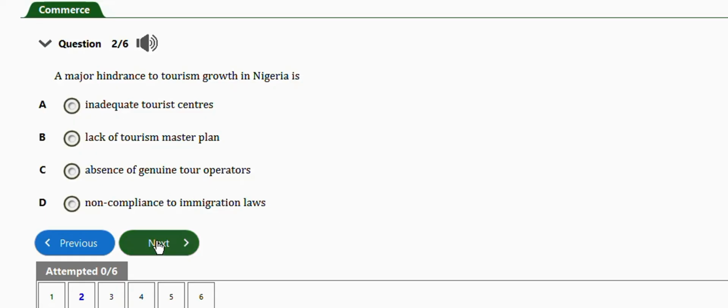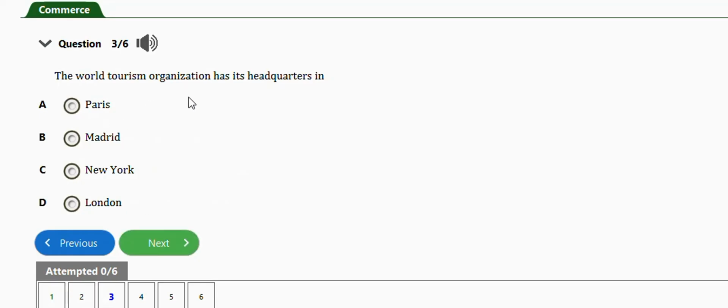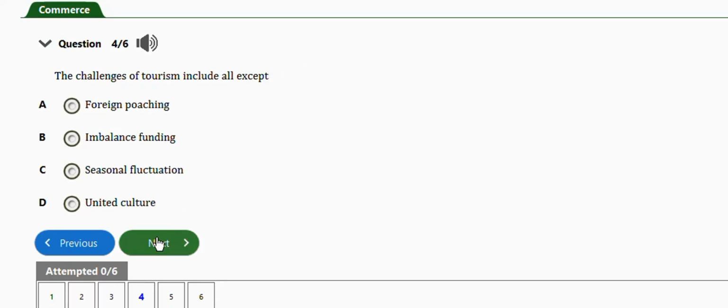Okay, next question, this one, it says, the World Tourism Organization has its headquarters in Paris, Madrid, New York, London. The right answer is option B, which is Madrid. Okay, option B. Next question, this one, it says, the challenges of tourism include all except